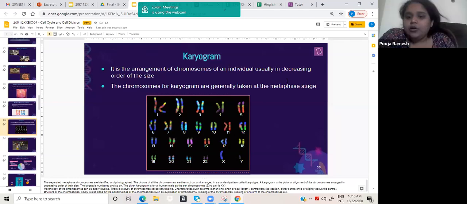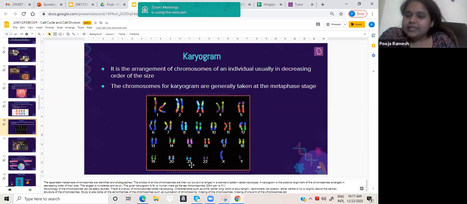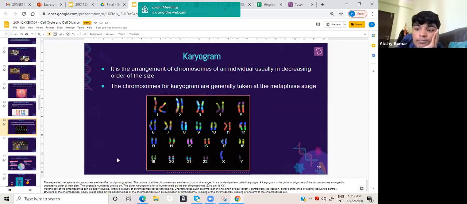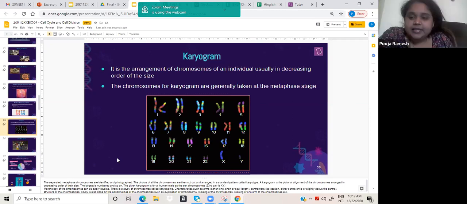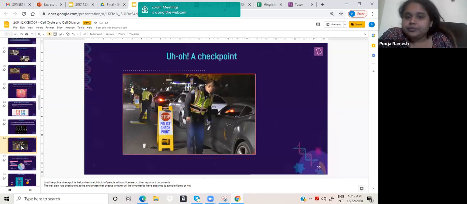If you see this 21st chromosome, normally just two chromosomes are there. But if I have an additional chromosome, I can find out that the kid has Down syndrome. Using karyotyping, you can find many genetic or chromosomal disorders, like Klinefelter, Turner, and Down syndrome. Is this clear? Yes, ma'am.